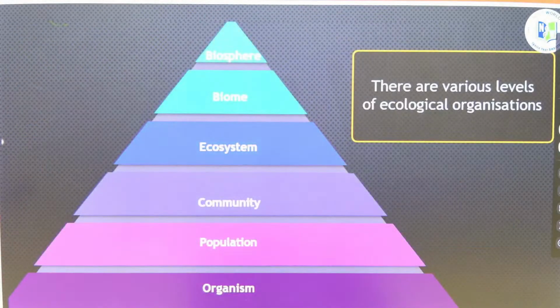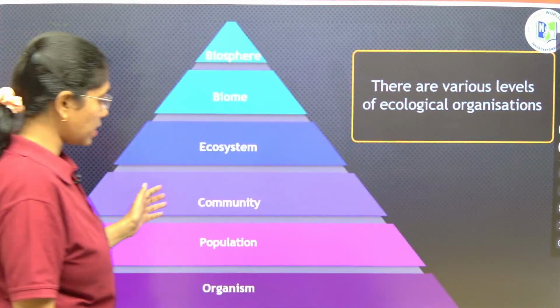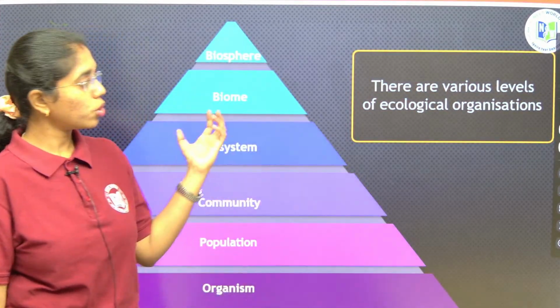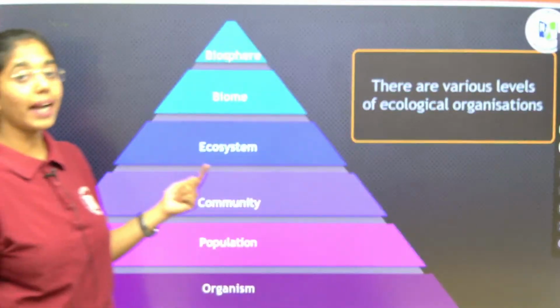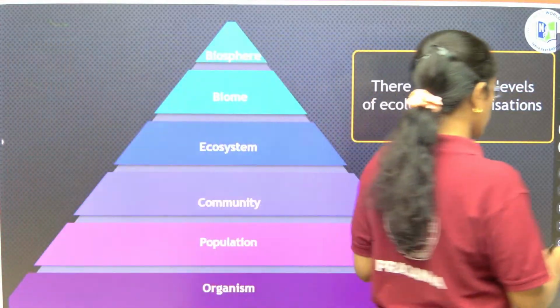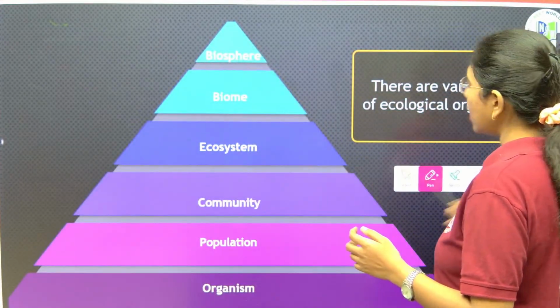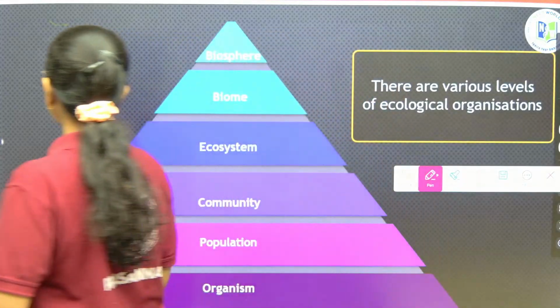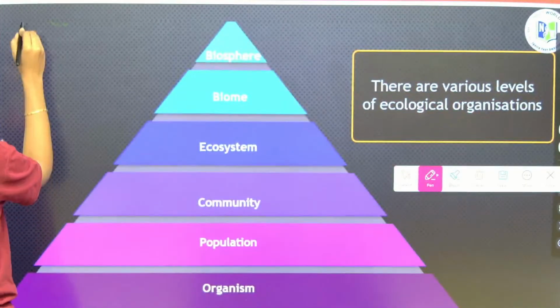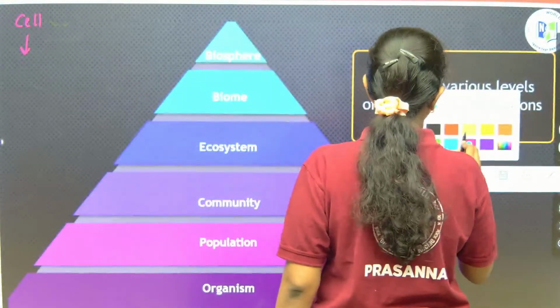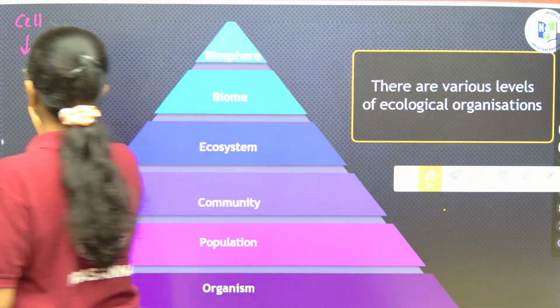Now, once we see the ecological organization from organisms to biosphere, we will highlight the living organization as well. The hierarchy of organization in living organisms also we will see. First, the fundamental and basic unit of life is the cell, right, and a group of cells will come together and form what? Tissues.